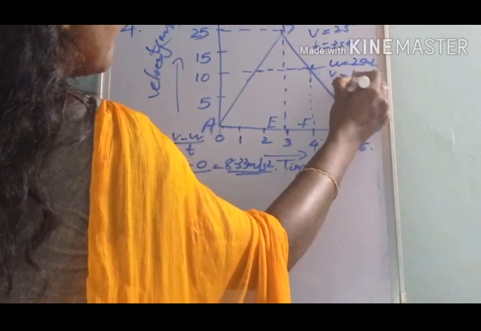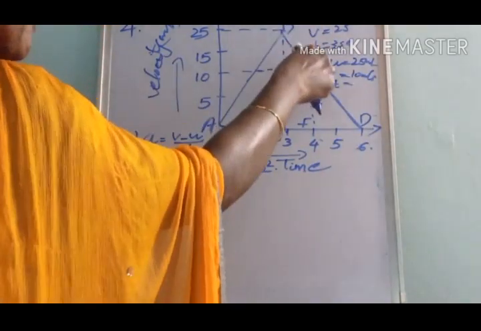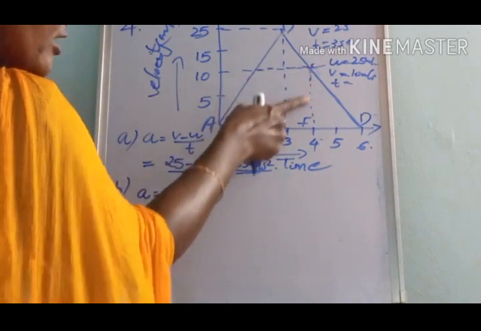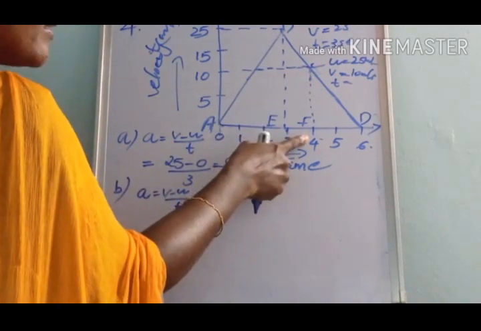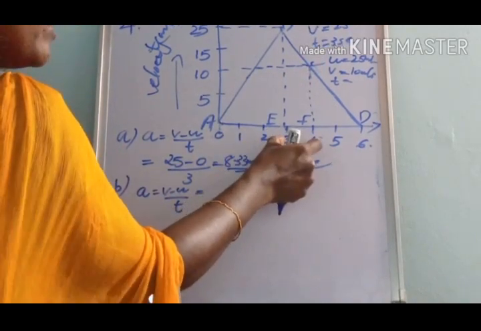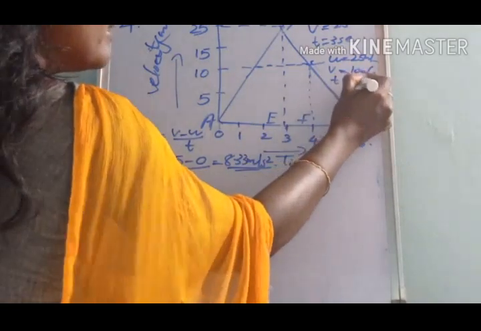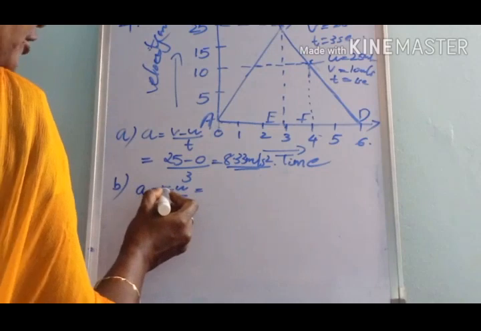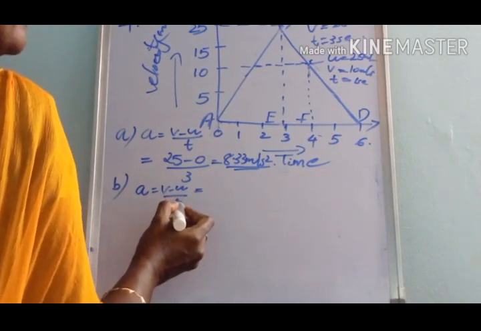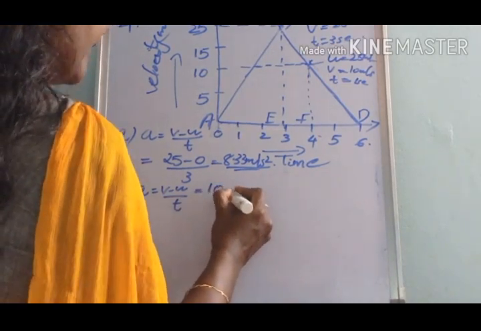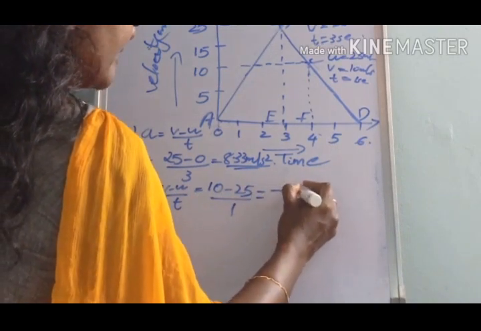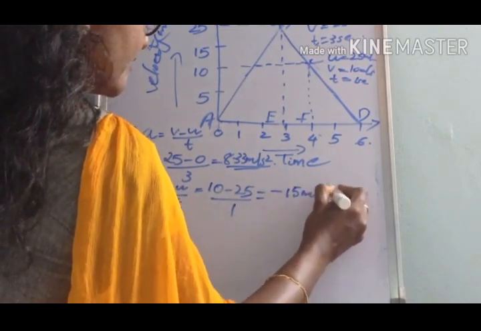Then what is the time interval here? When we consider BC, corresponding to B the time is 3 seconds and corresponding to C the time is 4 seconds. So 4 minus 3, that is 1 second. So a = (v − u) by t, that is (10 − 25) divided by 1, which is −15 meter per second square.